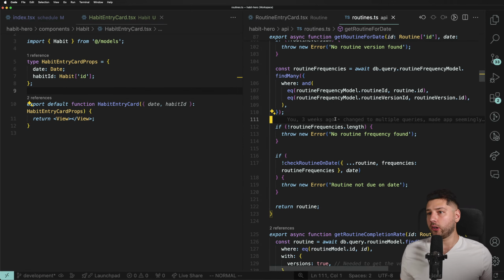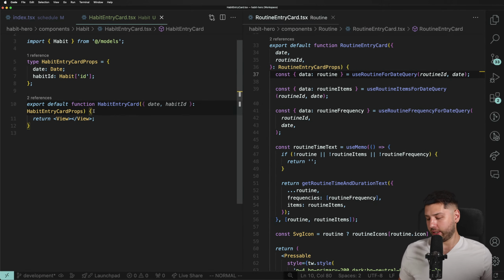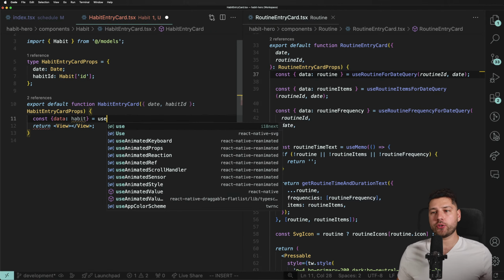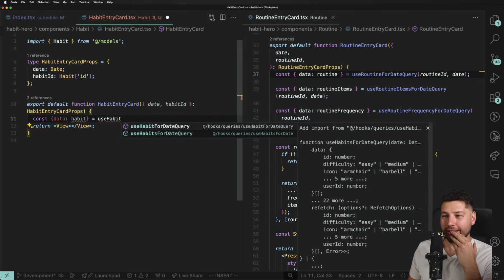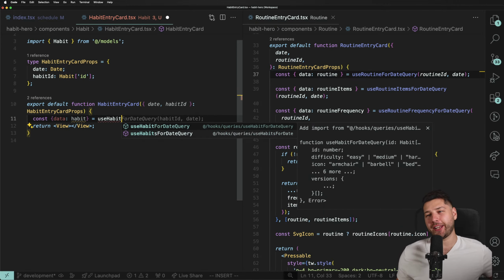We can now close this, and then here's the magic. It's already working because we've had all of the code already ready. So const data habit equals use habit for date query. And here's, good point, here's where I see the confusion, right? So like you have use habit for date, use habits for date.